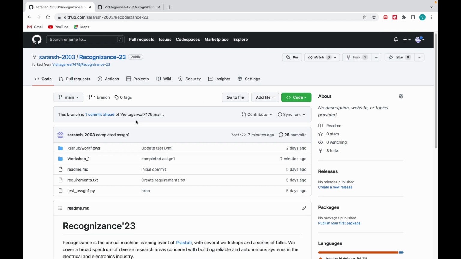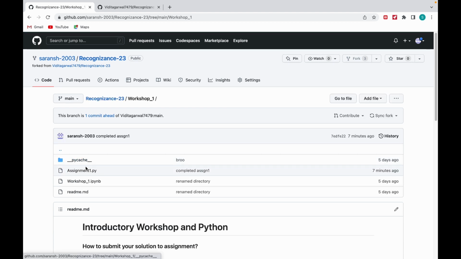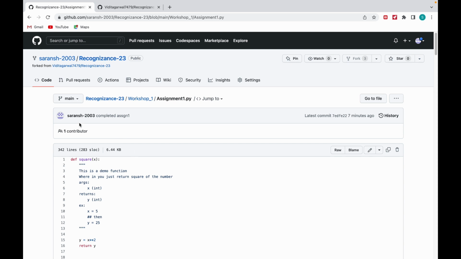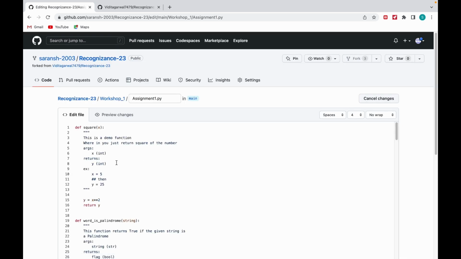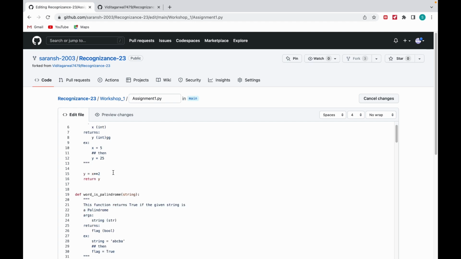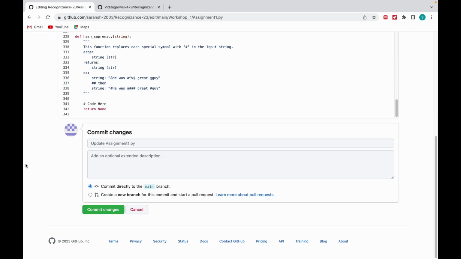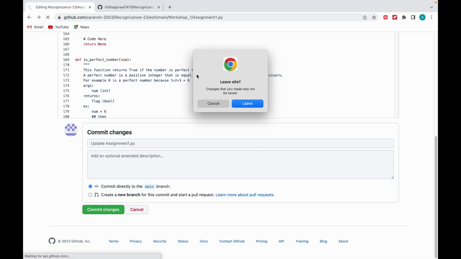Once you have forked the repository, you just have to go into workshop 1. You have to go to assignment1.py. You have to click on this pencil icon to edit. You can type in anything you want. You basically have to solve the problems, and you can just commit the branch. Once you commit, basically save.